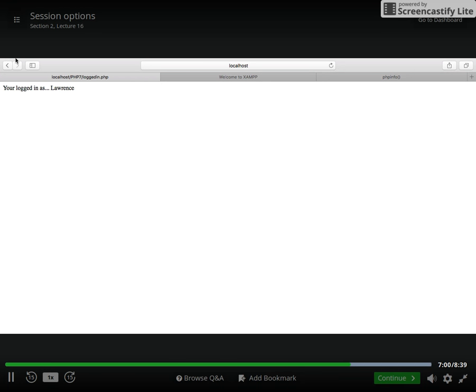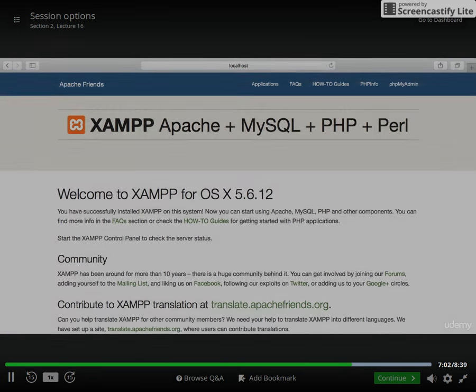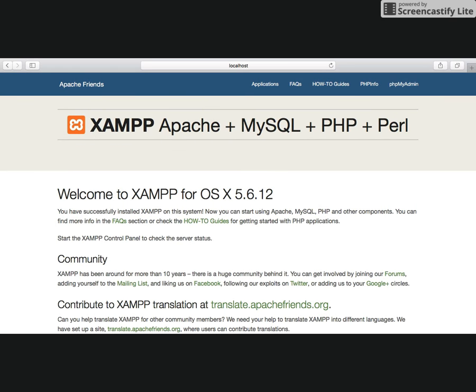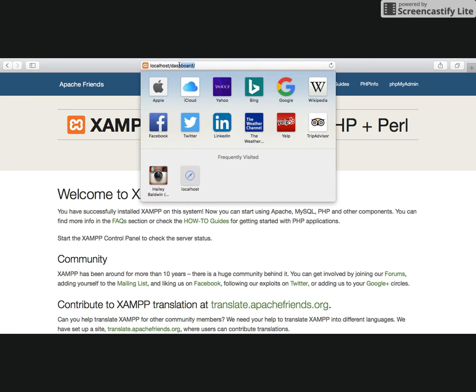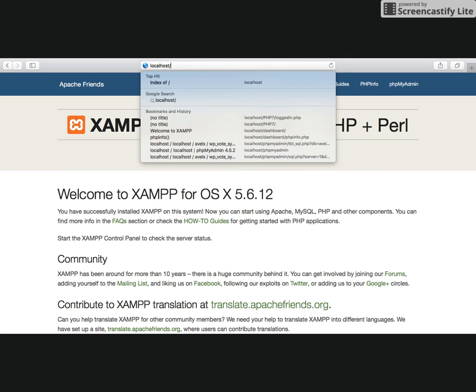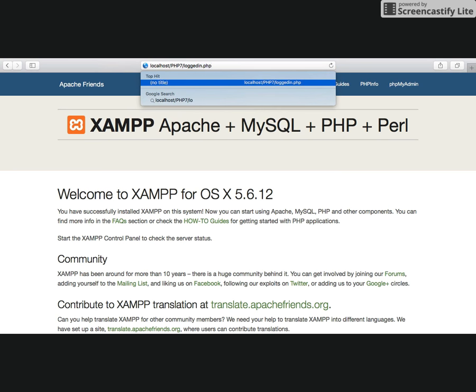Now, when you exit out of the browser itself and then reopen the browser, what will happen is the session data will be cleared off the server. So I'm at the dashboard at the moment. That session data has been removed from the server. Now I'm not going to go back to the index page because if I do, it will recreate the name variable. Instead, what I want to do is go directly to the loggedin.php page.